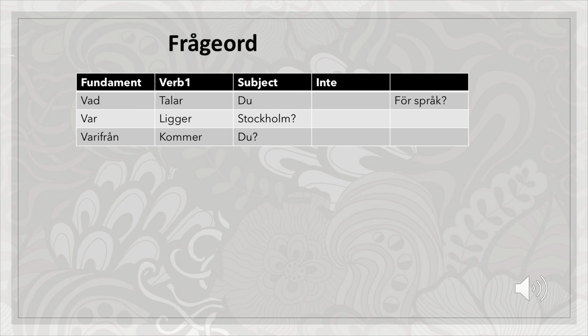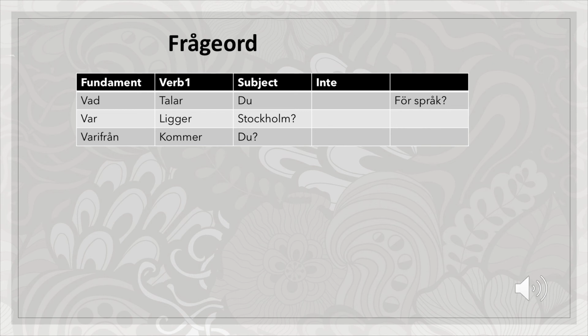The first place will be occupied by these words, then the second place will always be a verb, as I said before, and the third place the subject. So again, verb and subject always together.